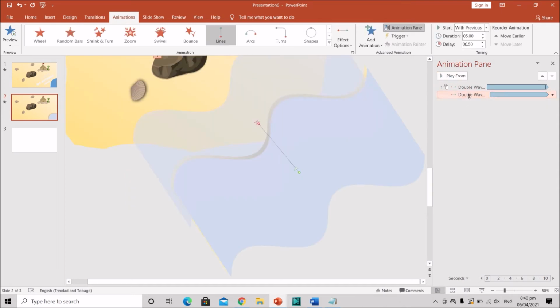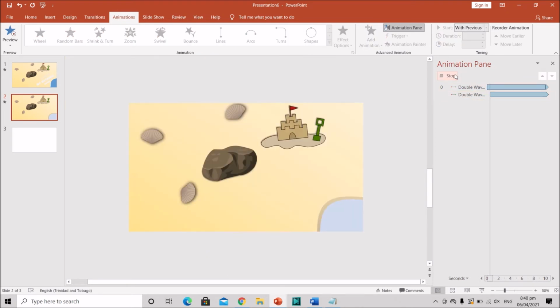Although I believe this one would look better if the light blue comes in first, because this is underneath that. So I will let this play first instead, and I'll put the darker layer as with previous. There we go.